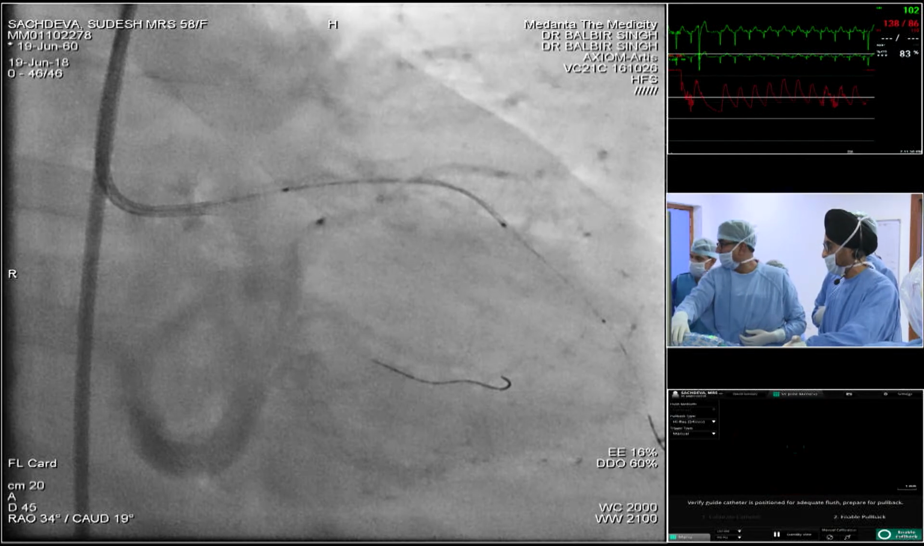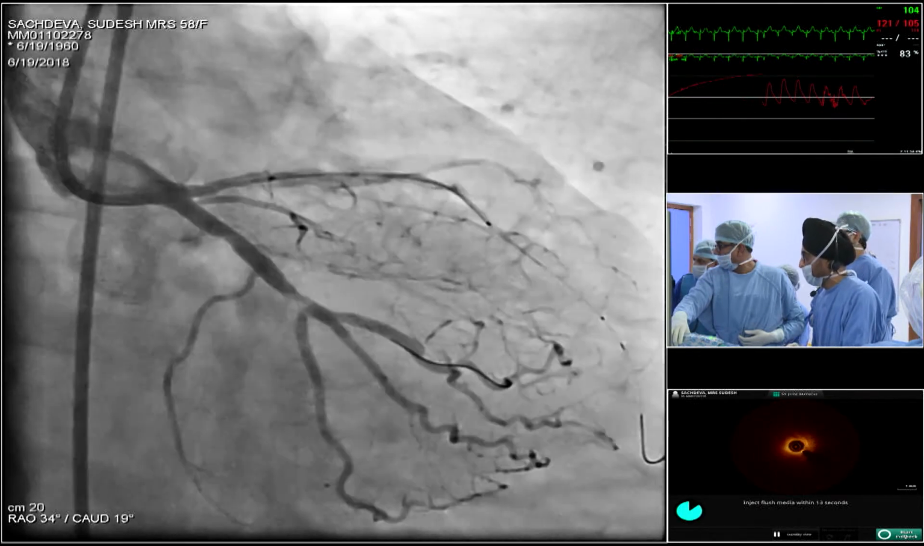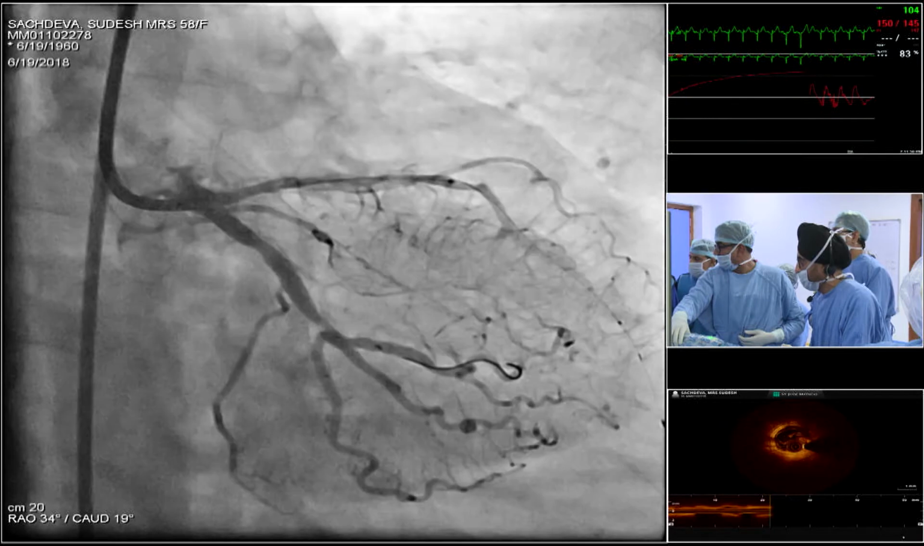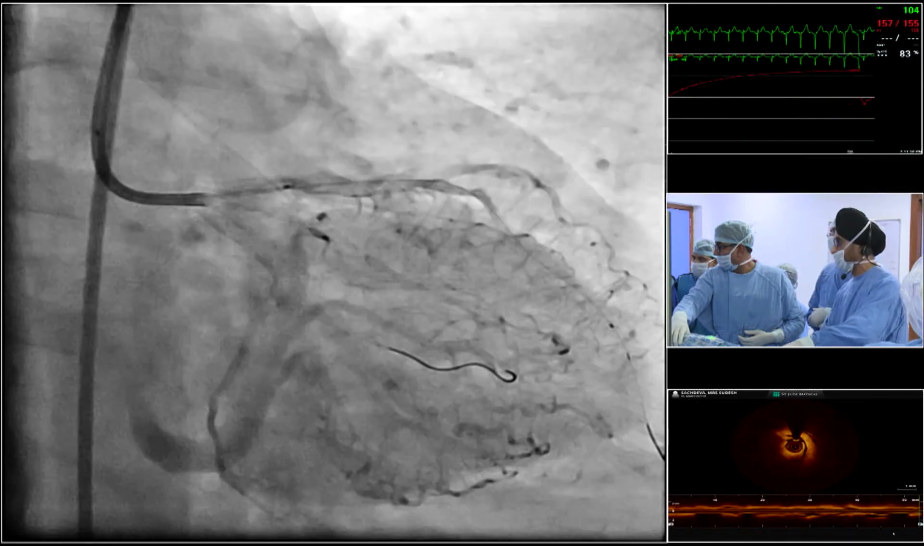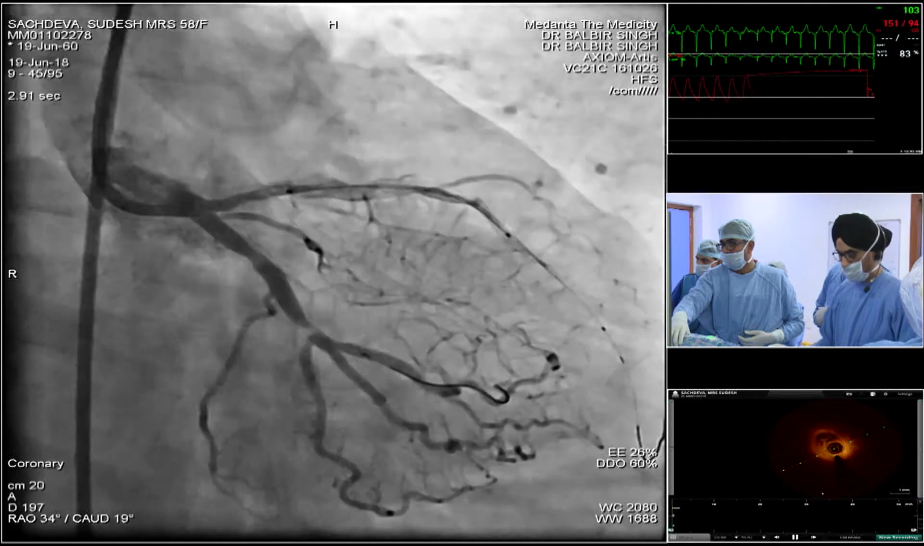Dr. Howda, you have a lot of experience with Magmaris, which is the next generation bioresorbable platform. Would you think this LAD would be a good case for something like that?